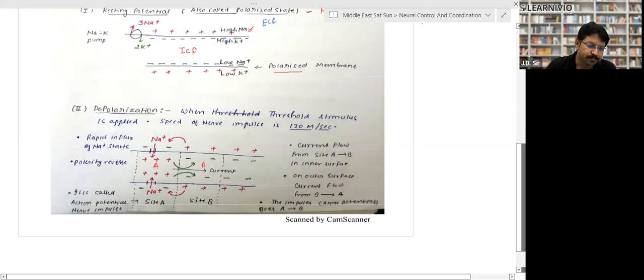What happened due to this? On the A side there becomes a positive charge, and on the outer side there becomes a negative charge. Now A side has positive charge and B side has negative charge. Current starts flowing from A to B, then B to C, and that's how the current flows, right? Inside the neuron, the information flows from A to B and B to C.